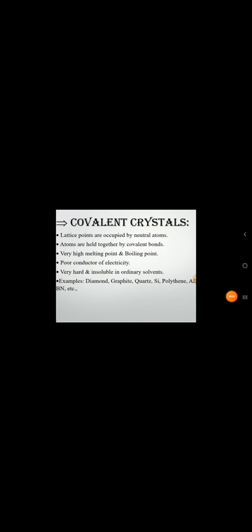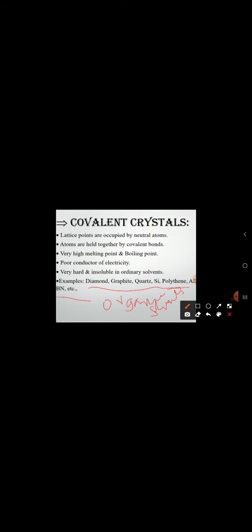What examples can we take? Diamond, graphite, quartz, silicon, polythene, aluminum nitride and boron nitride. Then where are covalent crystals soluble? They are soluble only in organic solvents. So this is covalent crystals. They are held by neutral atoms, and because of the neutral atoms they do not pass electric current. So they are poor conductors of electricity.